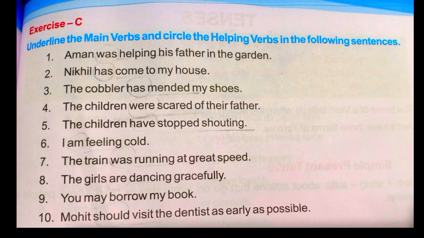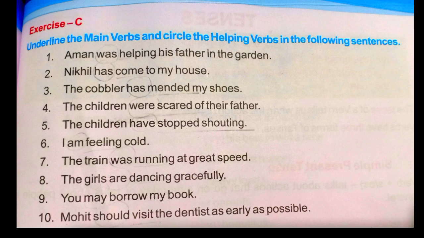So what are the two verbs here? Was, helping verb, and helping is the main verb. Second one, Nikhil has come to my house. Has, helping verb, come, main verb. Third one, the cobbler has mended my shoes. Has, helping verb, mended, main verb.